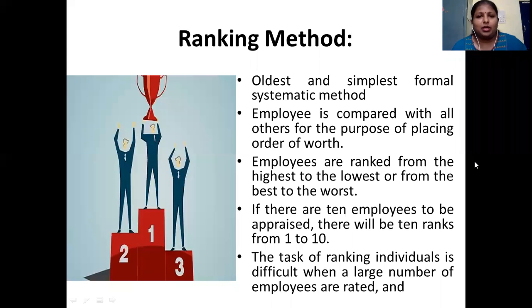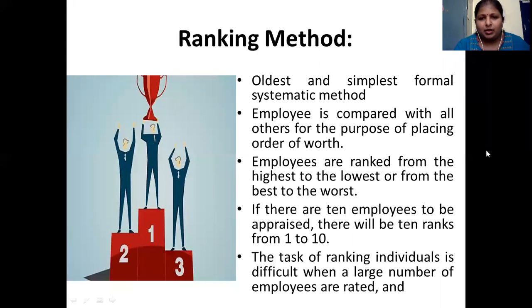Let us say there are 1,000 employees. Comparing them one to one becomes very difficult. If the department or organization is small, with very few participants, then this method is very suitable. So that is the ranking method.